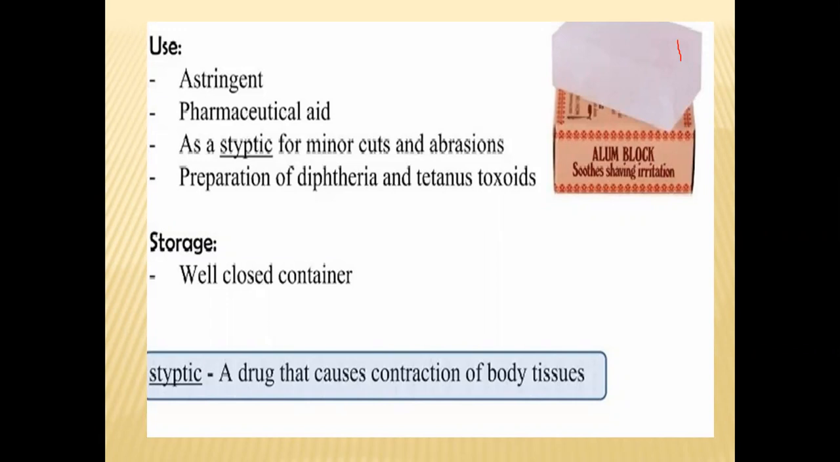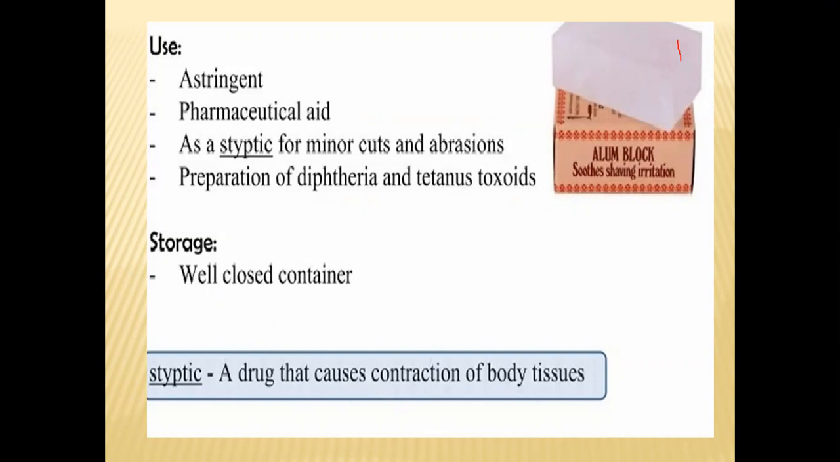So what is a styptic? Nothing but that which causes the contraction, constriction of the body tissues. It acts as a styptic for minor cuts and abrasions. म्हणजेच काय, तुमच्या जखमा किंवा तुमचा damaged skin part, here it acts as a styptic, it causes the contraction of the body tissues. How does it contract? By decreasing the supply of blood flow, it causes contraction of the body tissues on the cuts as well as the abrasions.